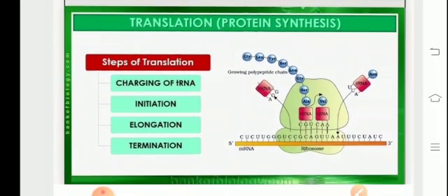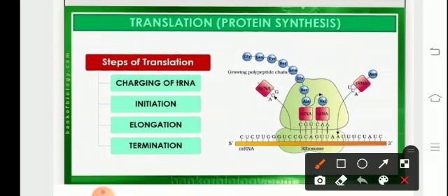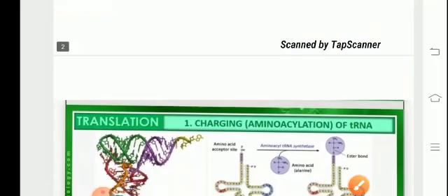The steps involved in the translation process are, first, the charging of the tRNA, followed by initiation, elongation, and the termination process. So firstly, there needs to be activation of the amino acid, and after activation, the amino acid needs to get attached to the tRNA. That is called charging of tRNA.